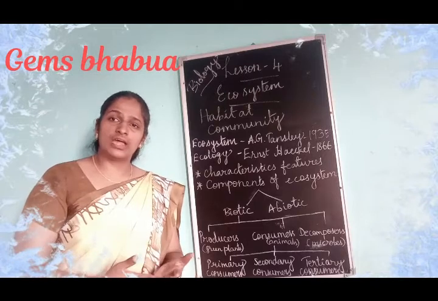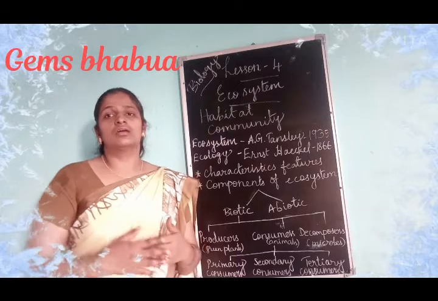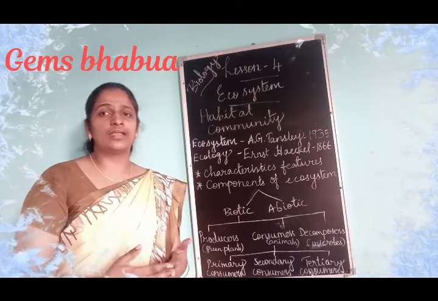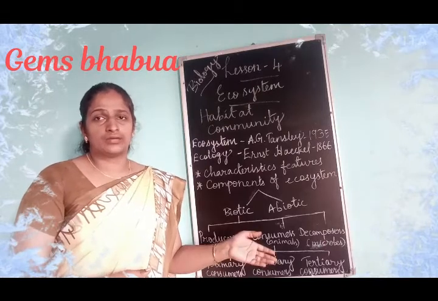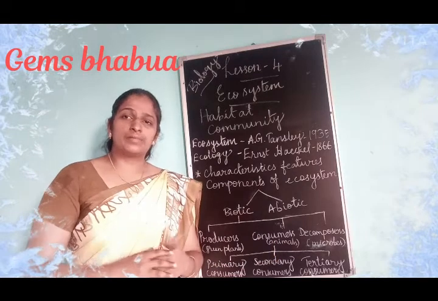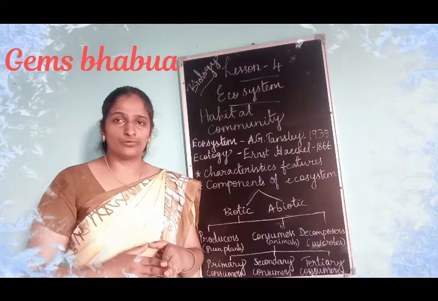How? When they are dying. When the plants and animals die, this energy again goes back to the soil and is used by the plants again to prepare their food. These plants are called autotrophs as they are preparing their own food.